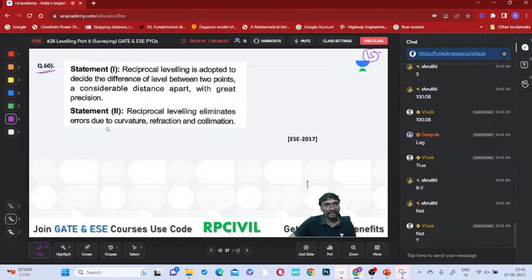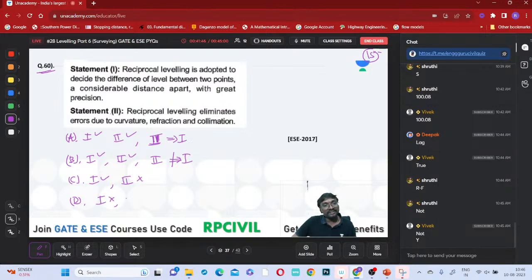This is question number 60. Option A is what? Statement 1 is true, statement 2 is true, and statement 2 is the correct explanation of statement 1. Option B is what? Statement 1 is true, statement 2 is true, but is statement 2 the explanation of statement 1 or not? No, it is not the explanation of statement 1. Option C: statement 1 is true, statement 2 is false. Option D: statement 1 is false and statement 2 is true. So they have just replaced assertion with statement 1 and reason with statement 2, that's it. But it is the same question only.